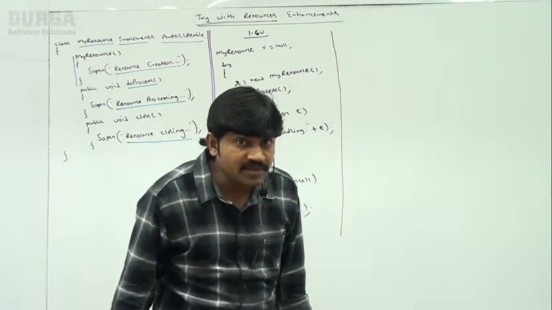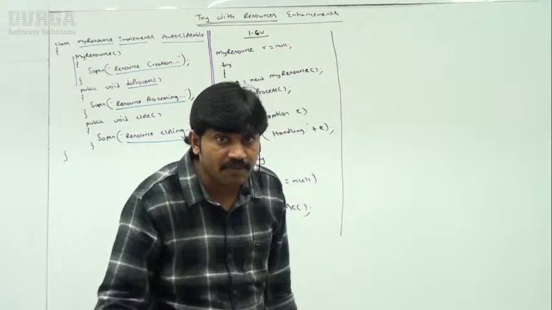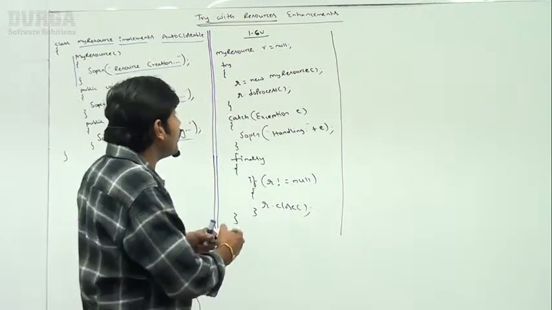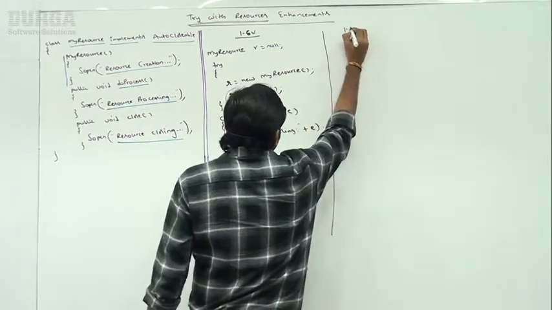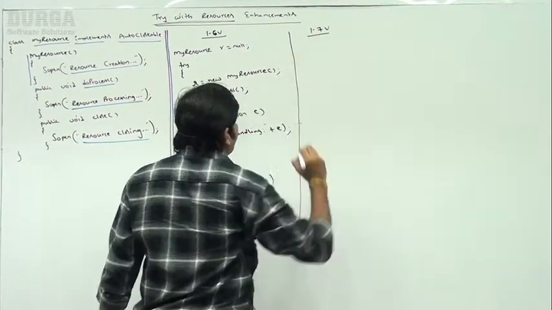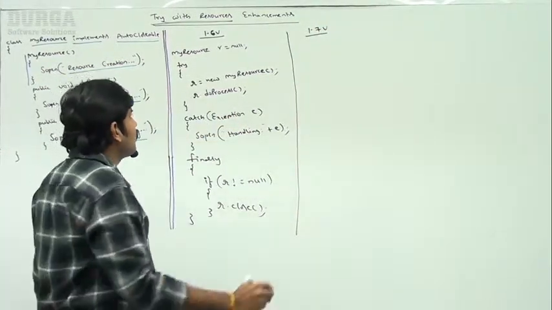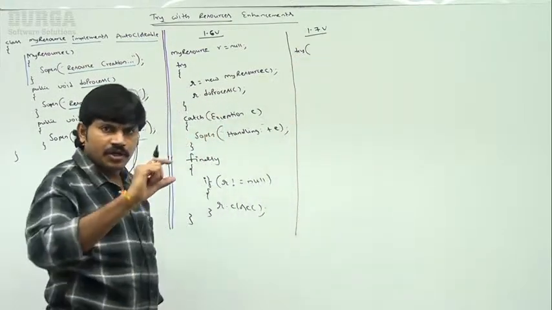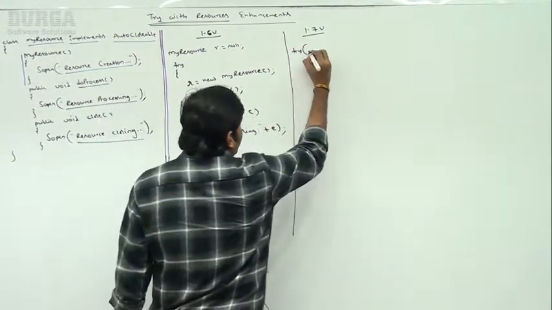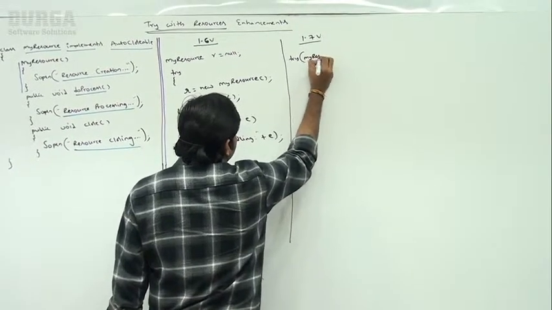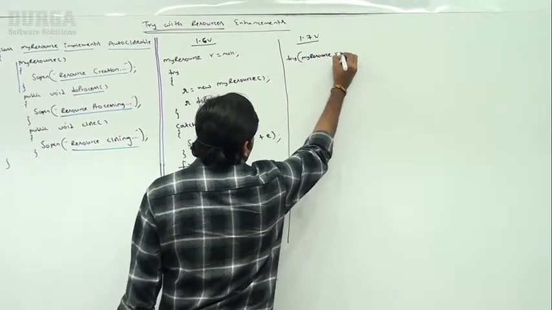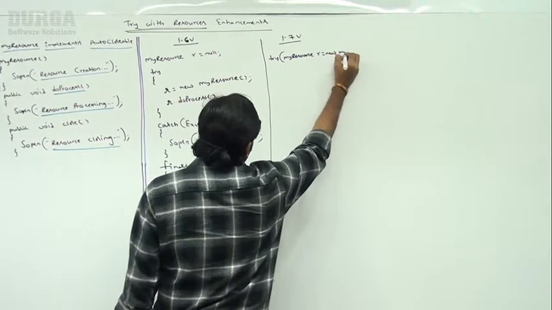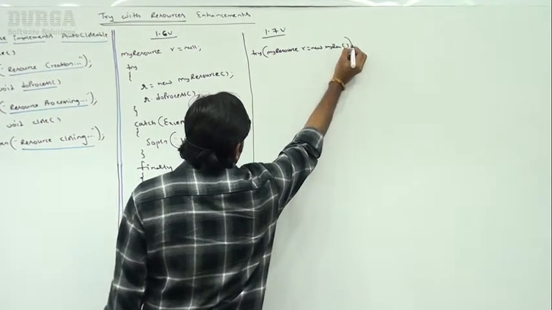But in the 1.7 version, try with resources came. In the 1.7 version, with try with resources, how can we do it? Very simple. Try, and here create the resource. MyResource r = new MyResource().